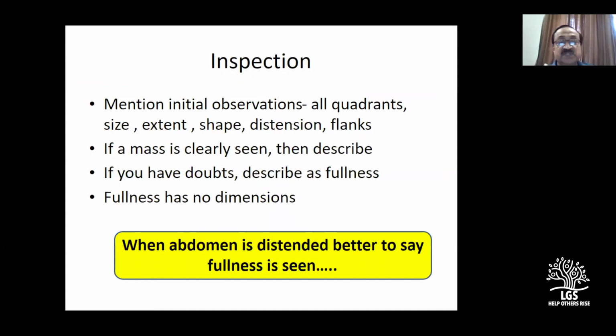So with this, you start the inspection, and like any other, you examine all the quadrants. Last time I mentioned to you, only if the mass is clearly seen do you describe it; otherwise say fullness, and fullness has no dimension. So when the abdomen is distended, better to say fullness is seen rather than mass is seen, especially in cases of ascites.